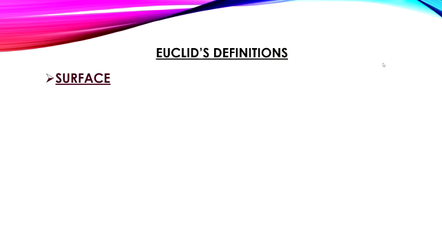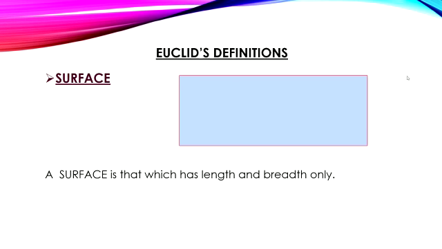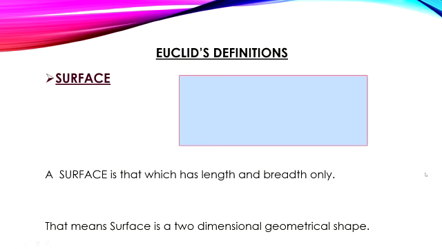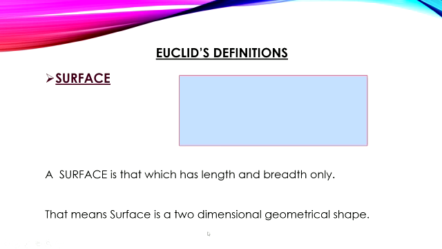The next definition is surface. Here we are having a plane surface. A surface is that which has length and breadth only. Let us consider this line is called length, and this one is also called length, and this one is called breadth, and this one is also called breadth. That means a surface is a two-dimensional geometrical shape.